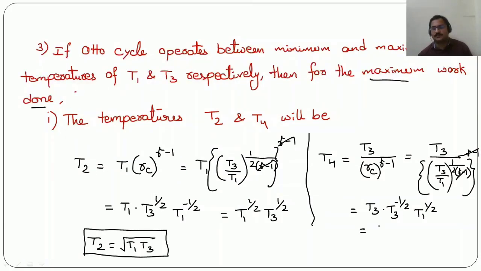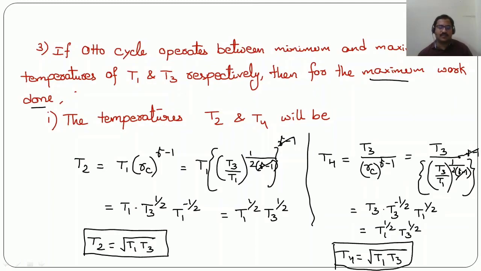We get here also T1 power 1 by 2, T3 power 1 by 2, or T4 is equal to under root of T1 T3. So T2 and T4 values we have got as same, which is under root of T1 T3.